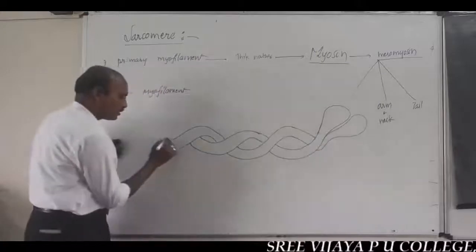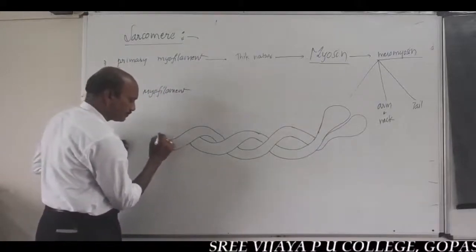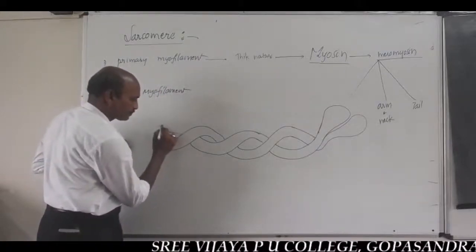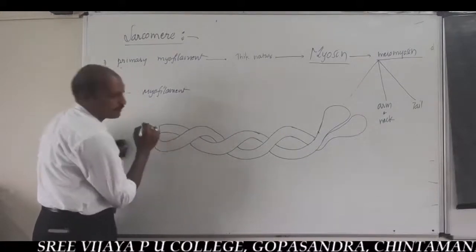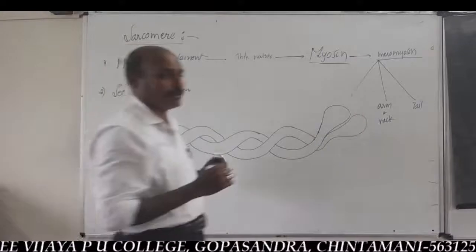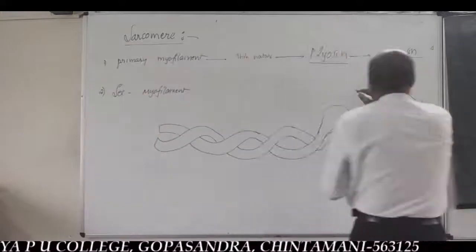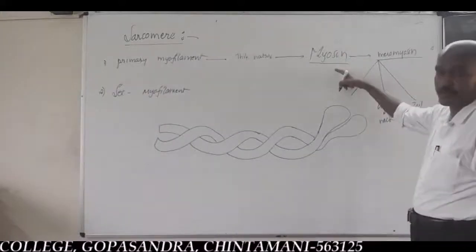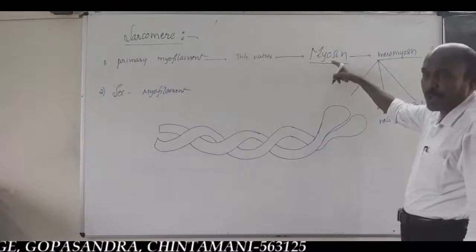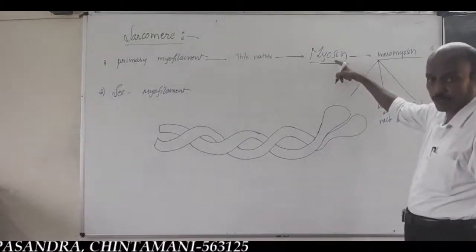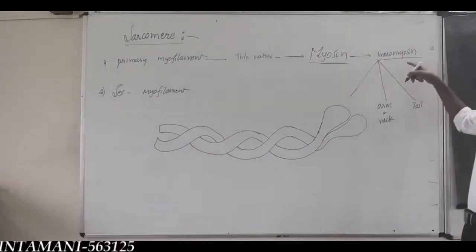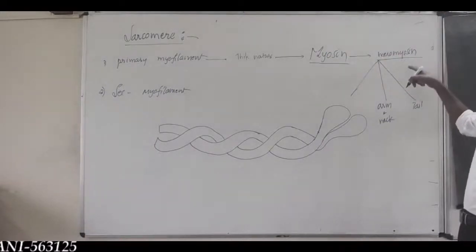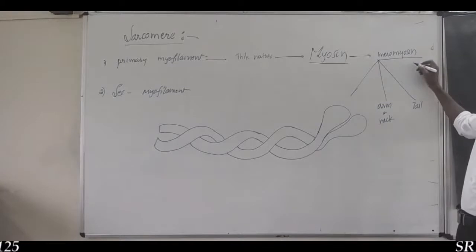Now this is the primary myofilament. In this primary myofilament, the myosin macroprotein is made up of many simple units called meromyosins.